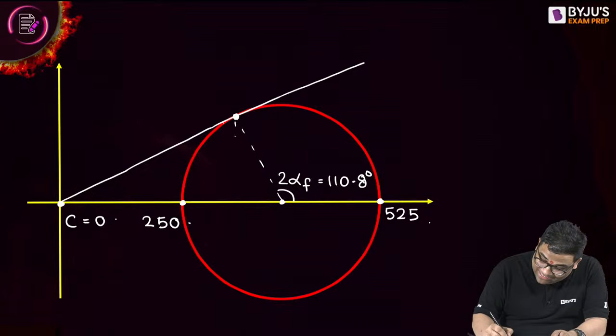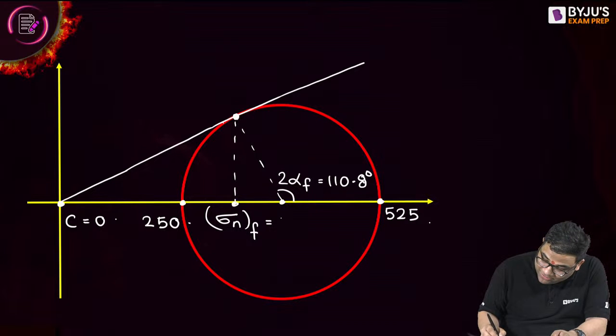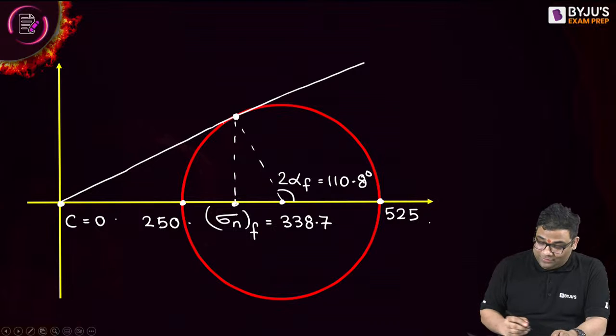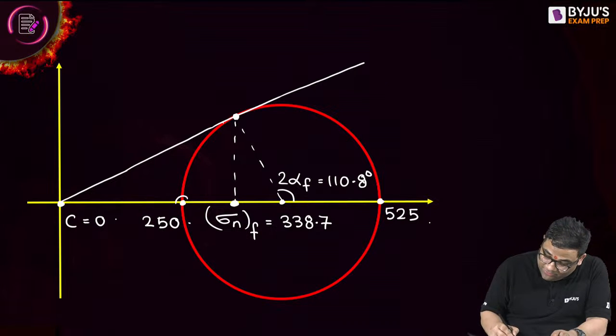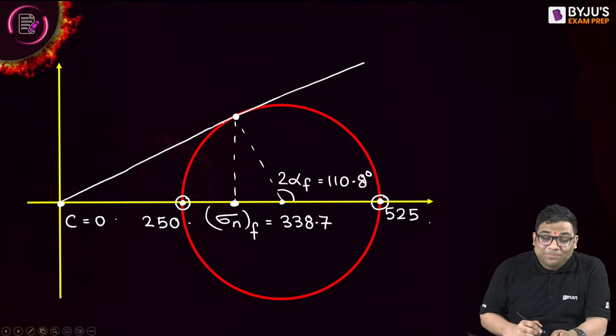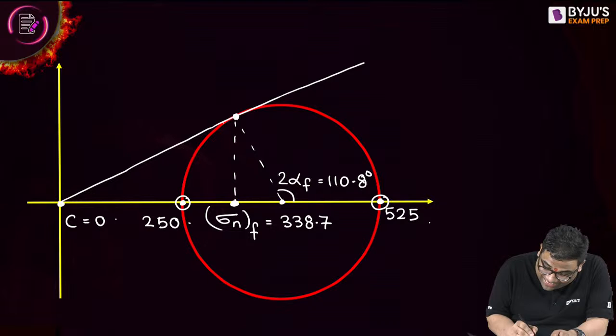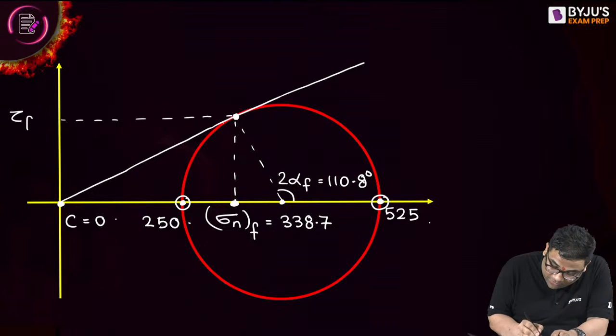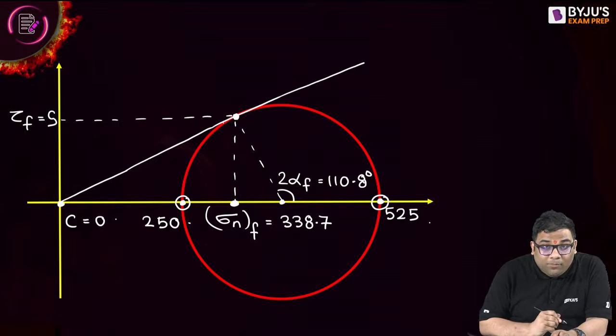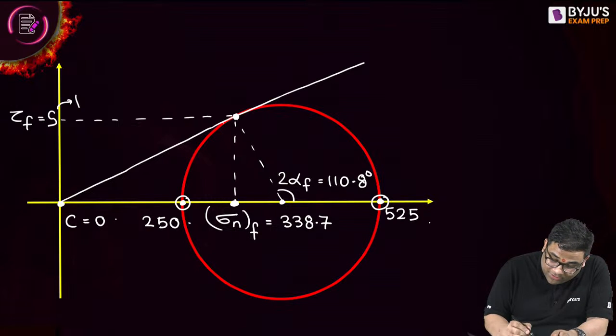You can see that this is the normal stress on the failure plane, which we got as 338.7. You see, this is between 250 and 525, right? And this shear strength is equal to the shear stress on the failure plane, which we got as